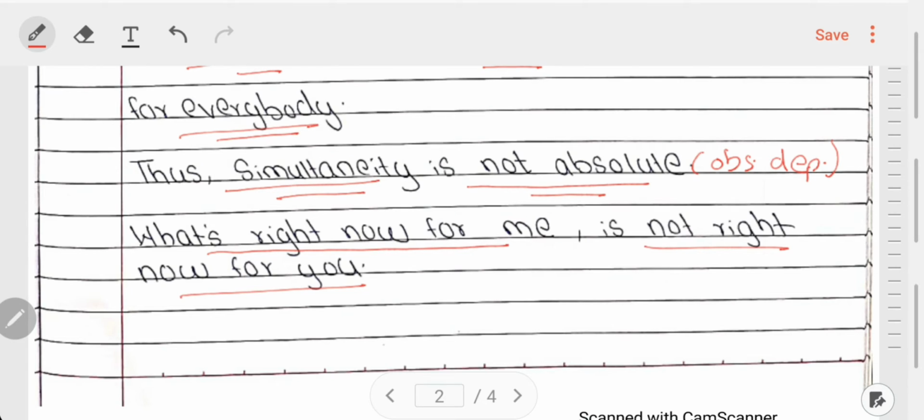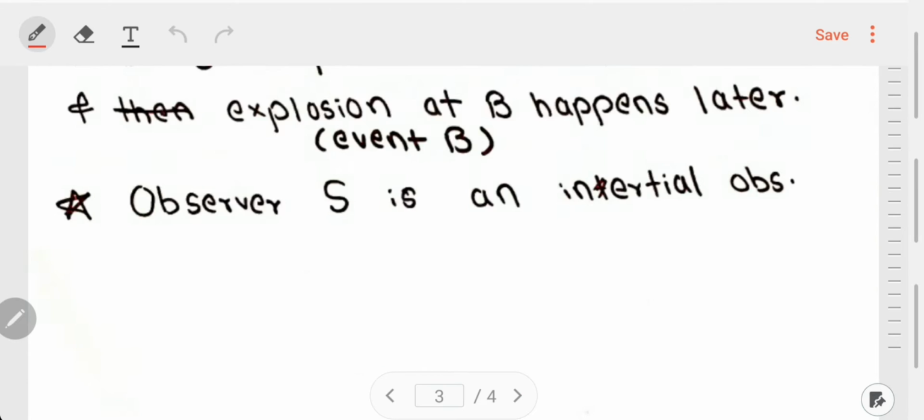So, the two events being simultaneous or not simultaneous depends on the observer and the frame of reference he is in.